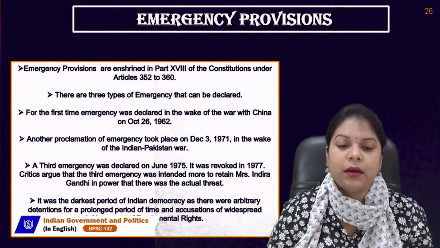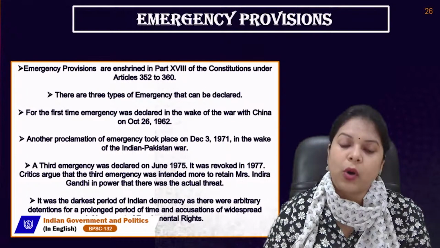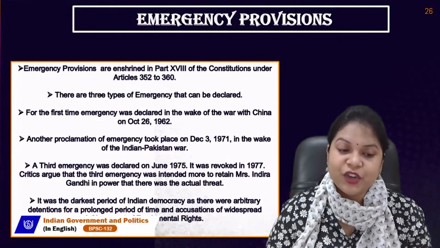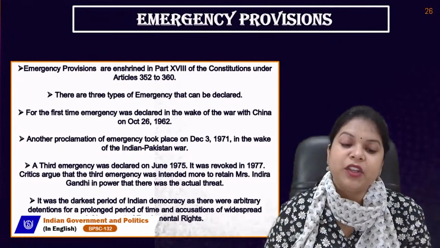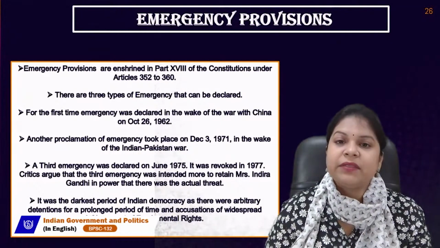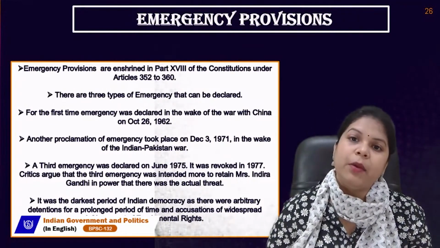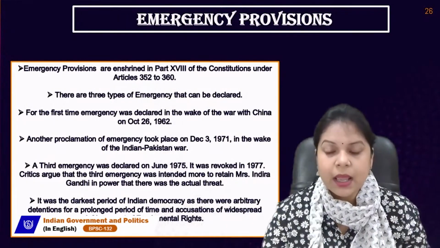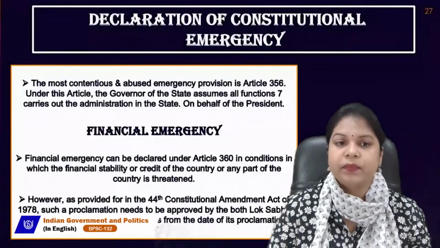So this emergency was highly criticized till now by various scholars, and it was considered to be the darkest period of Indian democracy, as there were arbitrary detentions for a prolonged period of time and accusations of widespread infringement of fundamental rights. During this 1975 emergency, various fundamental rights were totally suspended in the country. There was no freedom of press. That is why it is said that this was the darkest period of Indian democracy, because there were many arbitrary practices going on.